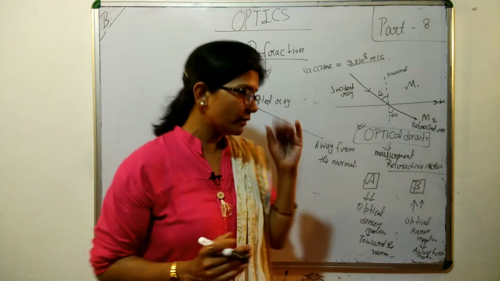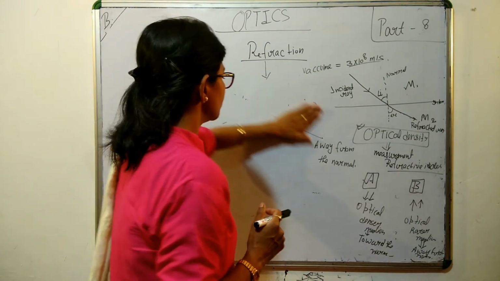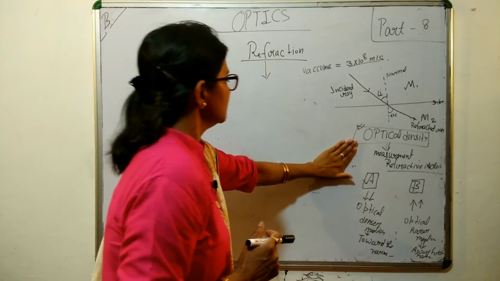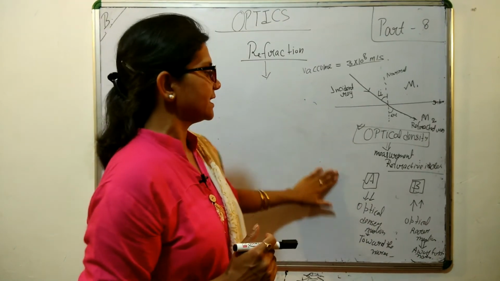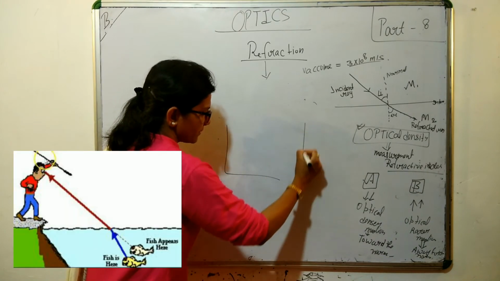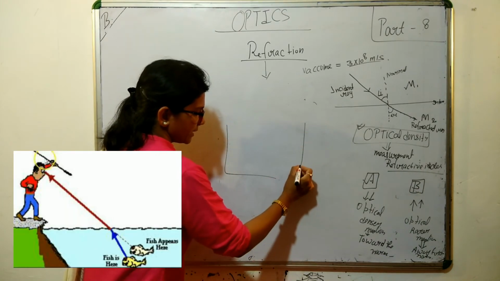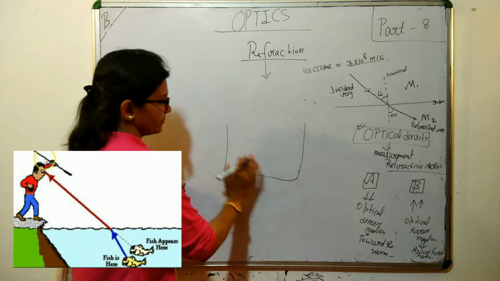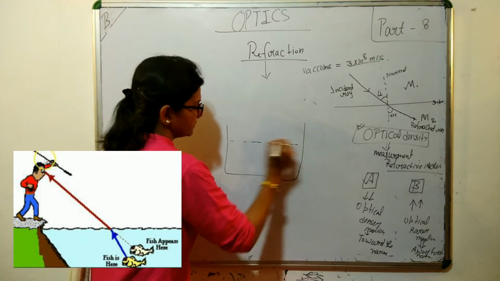Now let's see one example: due to this bending, how we see the image of an object. Suppose it is a beaker having water.